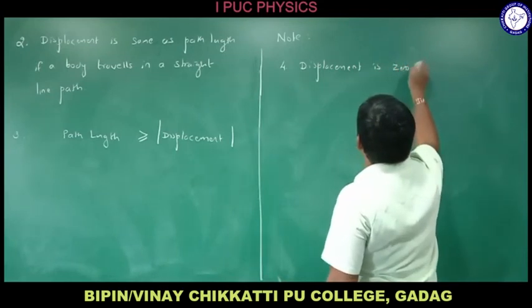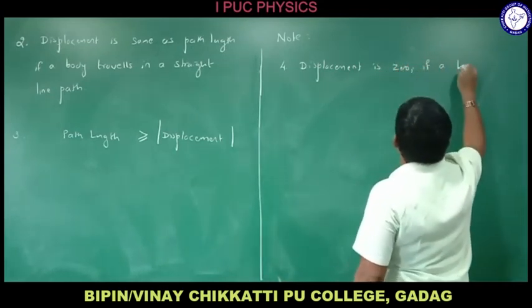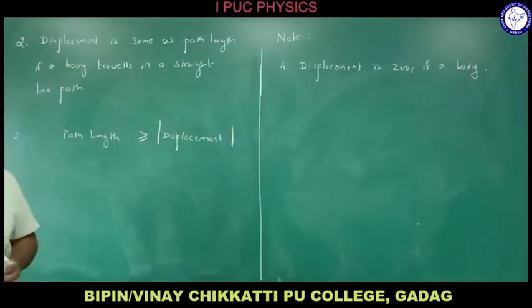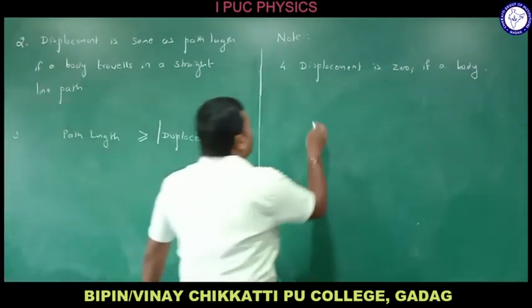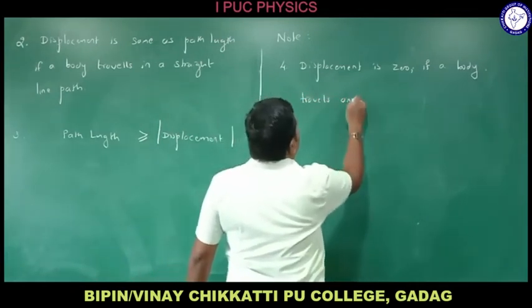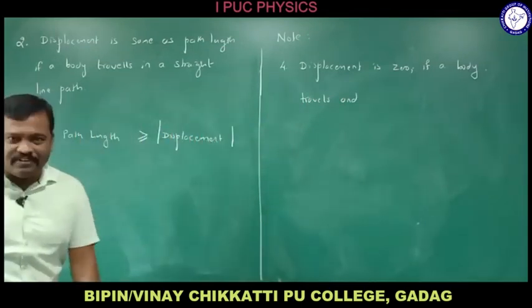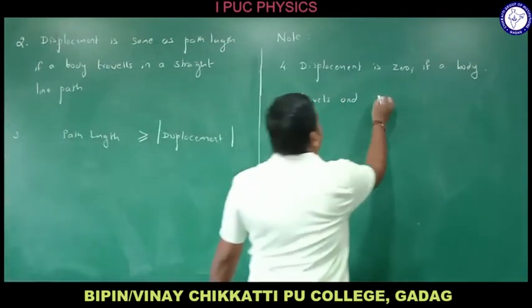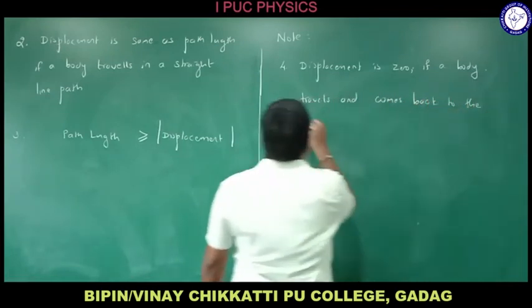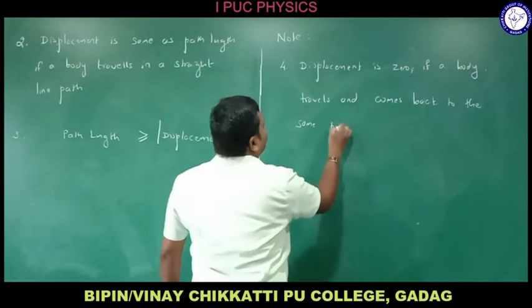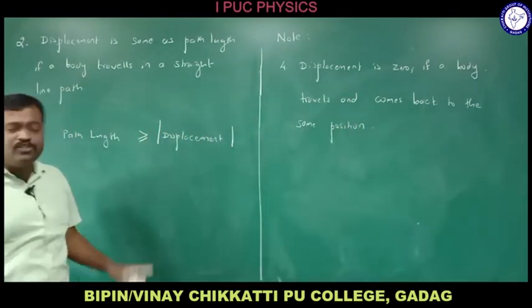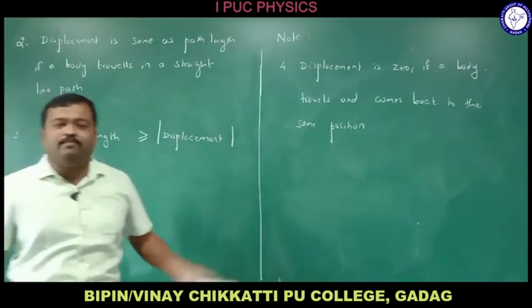Displacement is 0 if a body travels and comes back to the same position, meaning the initial position and final position are the same.